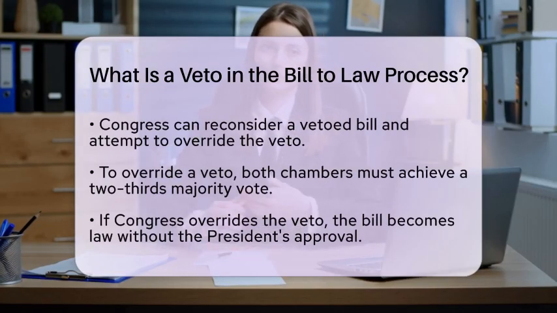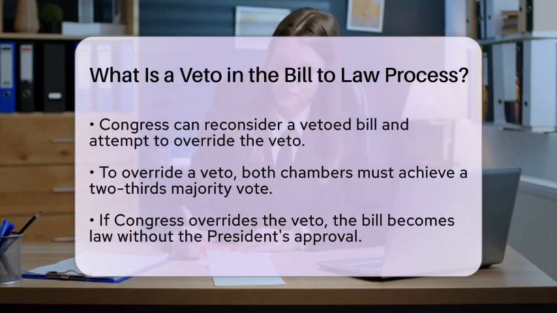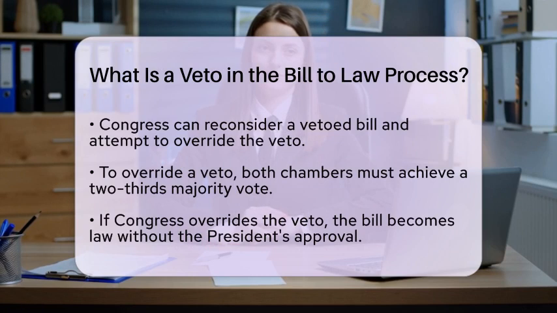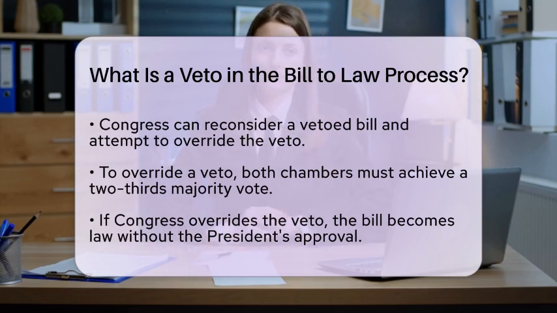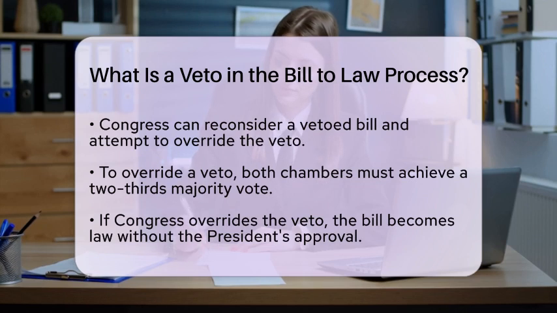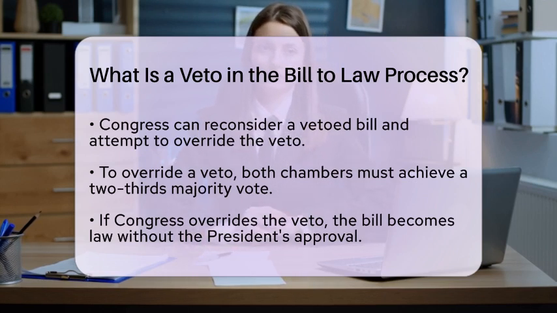Once a bill is vetoed, Congress has the opportunity to reconsider the legislation. To override a veto, both chambers of Congress must vote to pass the bill again, but this time with a two-thirds majority in each chamber. This high threshold ensures that only legislation with substantial support can become law despite the President's objections. If Congress successfully overrides the veto, the bill becomes law without the President's approval.